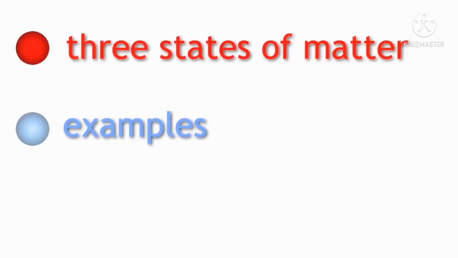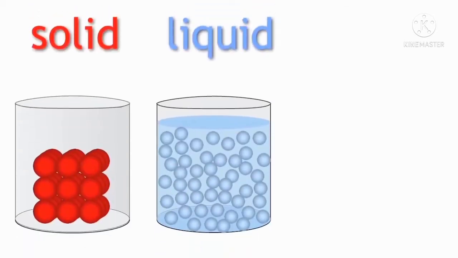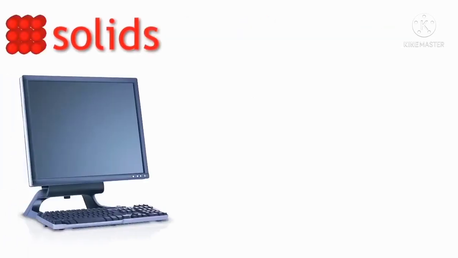Children, see here. Generally, we all know that there are three states of matter. Now we will see examples for those three states and their characteristics: solid, liquid, gas. These are the three states of matter we have. Examples of solids: your computer, and the best examples, table, chair, everything is a solid.